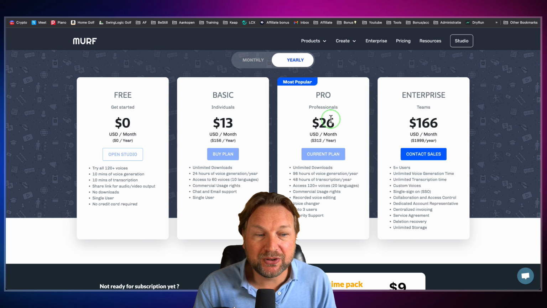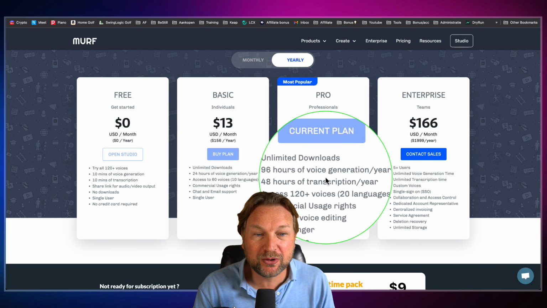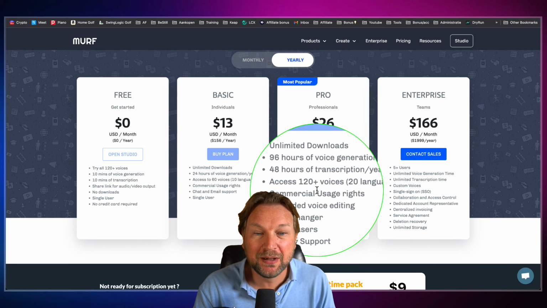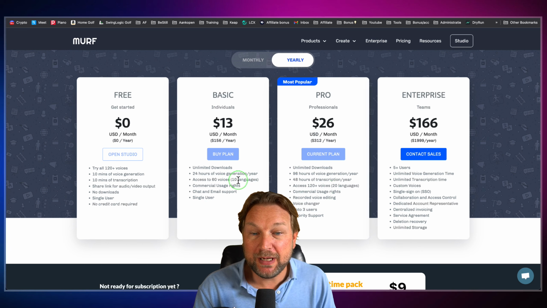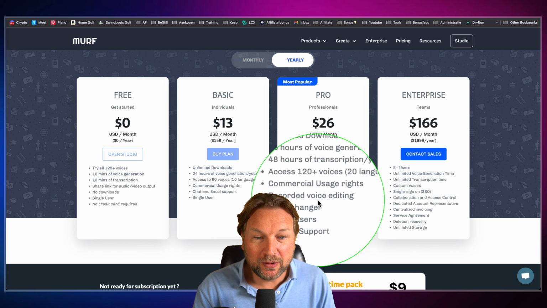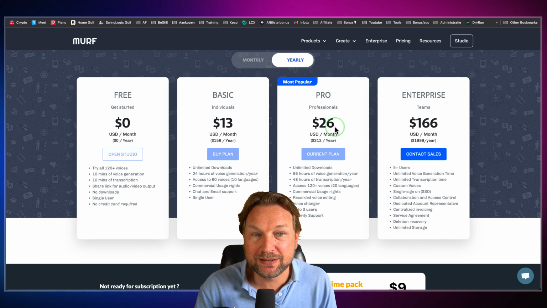Then the Pro version is really, really great. It will give you unlimited downloads, 96 hours of voice generations per year, 48 hours of transcriptions per year, access to 120 voices in 20 languages. The basic only gives you 10 languages, commercial usage rights, recorded voice editing, voice changer up to 3 users, and priority support as well.